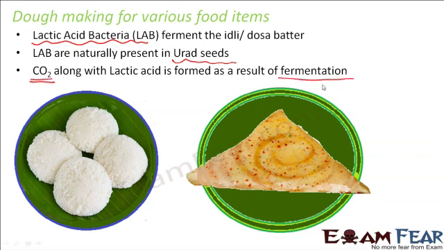Fermentation happens in absence of oxygen, and the result is that carbon dioxide will be formed along with lactic acid. Due to the formation of lactic acid, it gives a slightly sour taste. So formation of acid will give a sour taste. If you see, the idli batter or the dosa batter has a slightly sour taste. That is due to the formation of the lactic acid, and due to the formation of carbon dioxide, the dough again rises. That formation of bubbles happens due to this carbon dioxide.